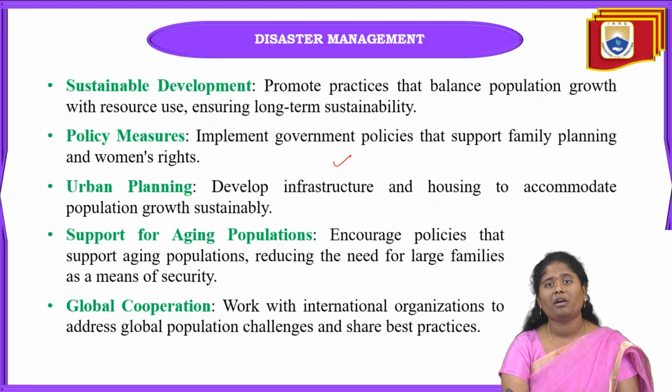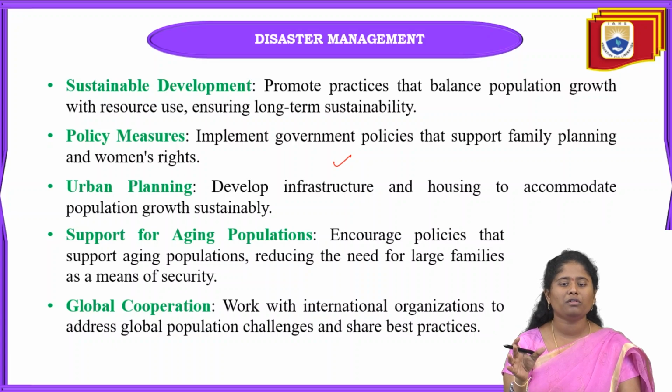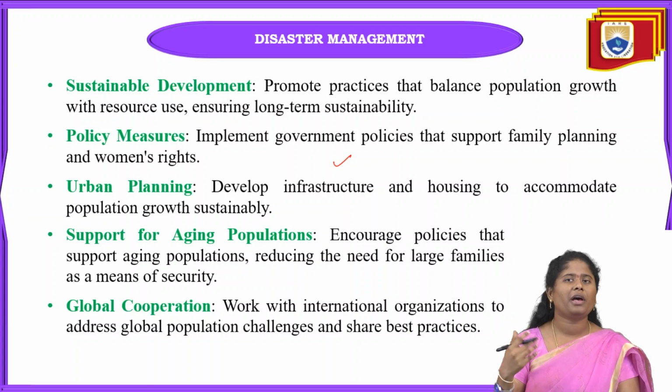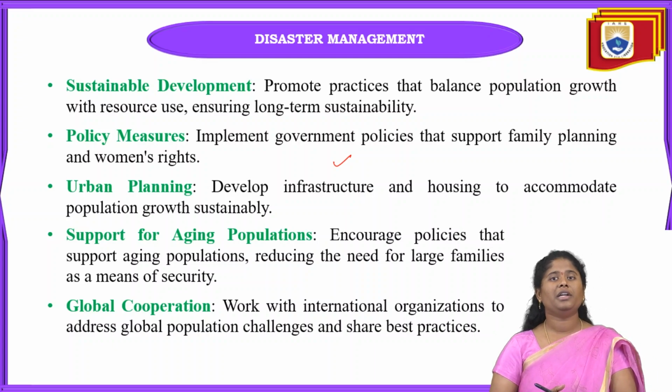When we are developing infrastructure and housing, they can accommodate the population growth. According to the zones, we can construct houses up to G plus 50 also. If we construct like that, so much of the overpopulation can be decreased.